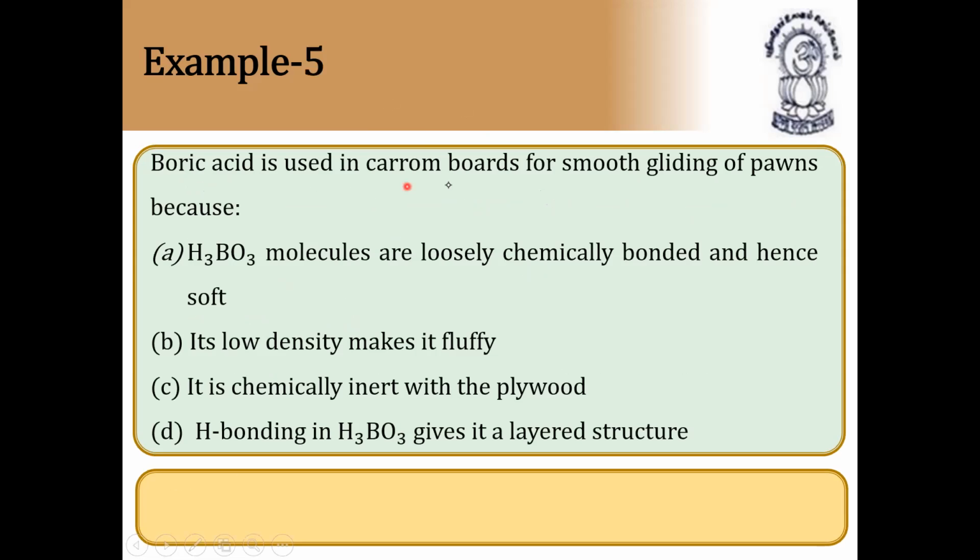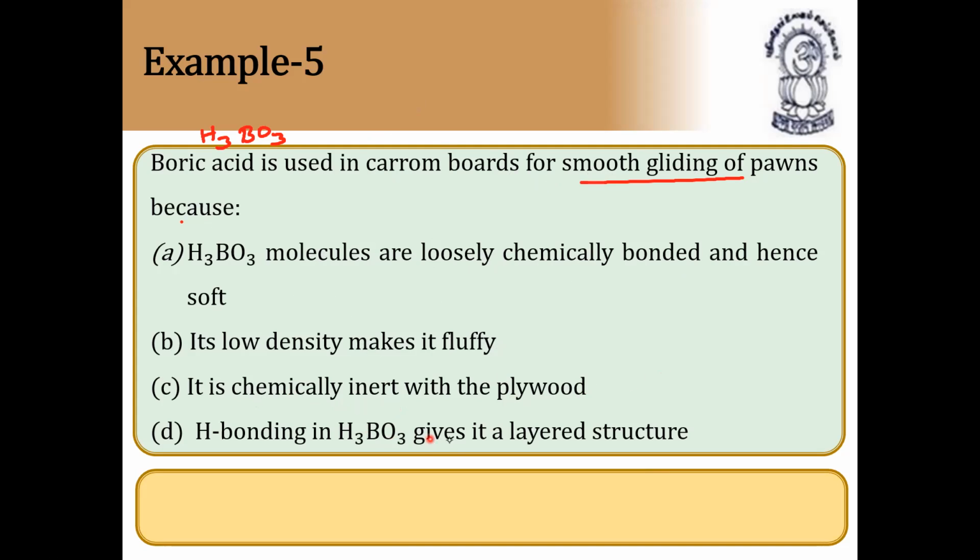Boric acid is used in carom boards. This already we know, that is H3BO3. It is used in carom boards for smooth gliding of pawns because H3BO3 molecules are loosely chemically bonded and hence soft. Its low density makes it fluffy. So why can it be used as carom board powder? This question is also important. It is chemically inert with the plywood.